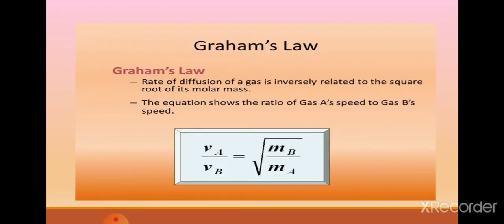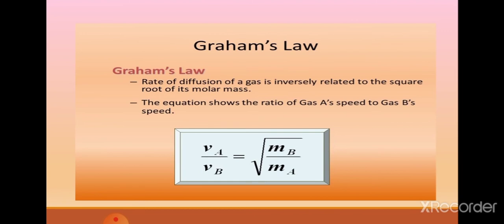How can we determine the rate of diffusion? The rate of diffusion is equal to the distance travelled by a gas per unit time through a tube of uniform cross section. The number of moles effusing per unit time is also called the rate of diffusion. And the decrease in pressure of a cylinder per unit time is called the rate of effusion of a gas.